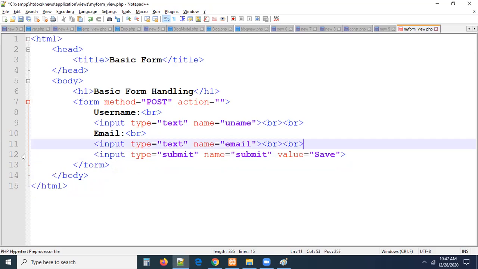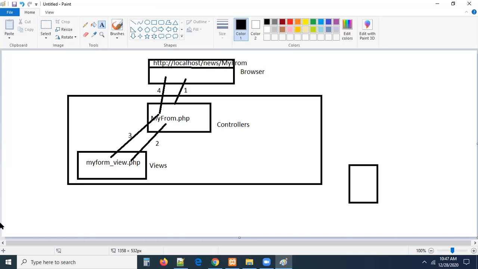This is the form I just created, and we have to see the preview of this form, yes or no, right? If it is a normal HTML file, we can directly open it in the browser and we can see the output of it. But it is MVC. In MVC, can I call this view directly in the browser? No. Then definitely, whatever view you create, that view should be loaded into your controller.